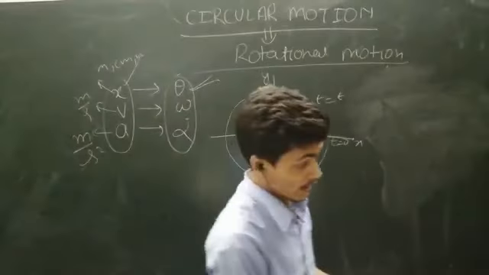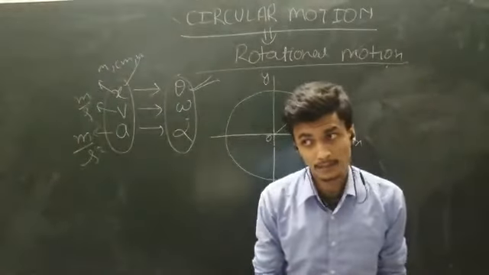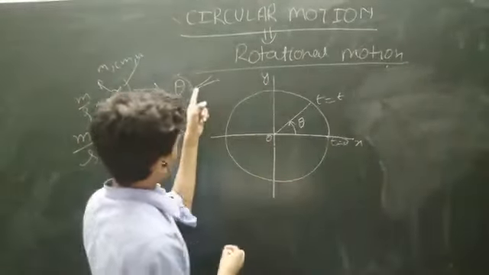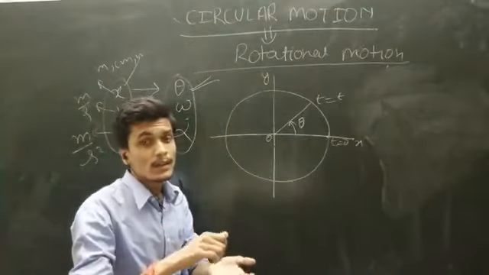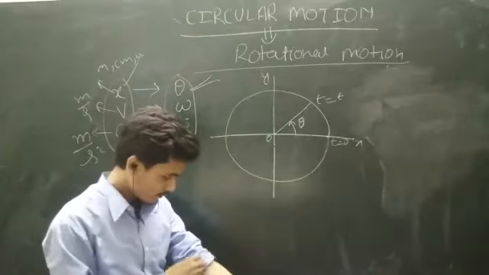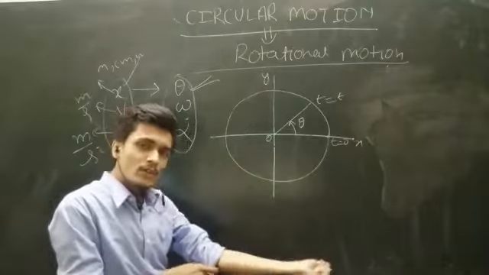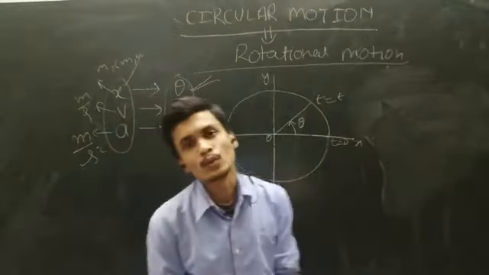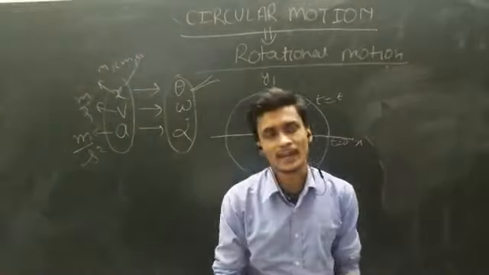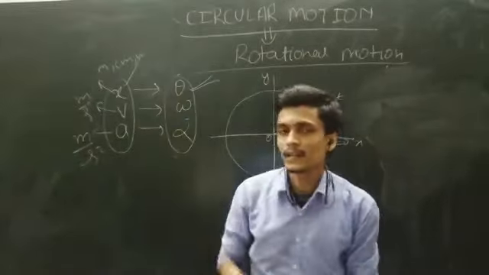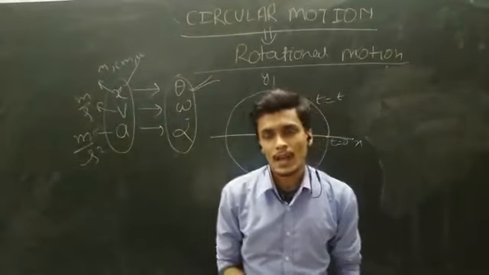Now, one interesting thing occurs here: when we use radian and when we use degree. If we do some calculations in numerical aspects, then we always use radian.